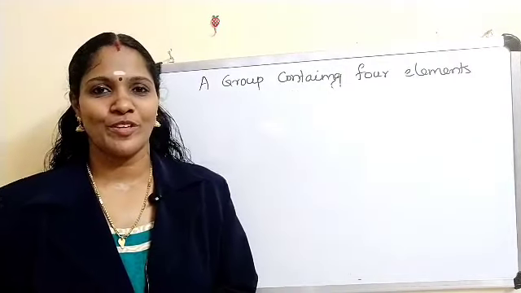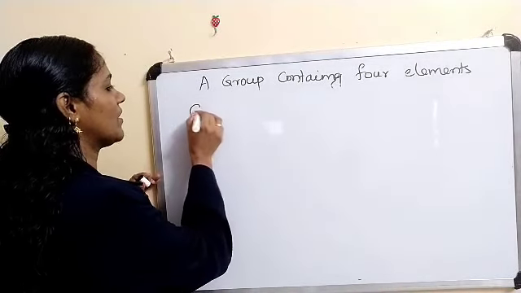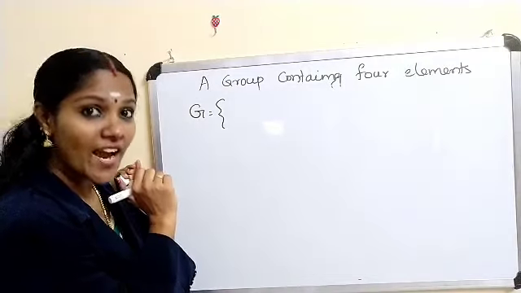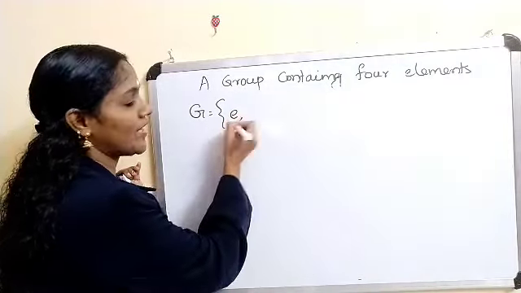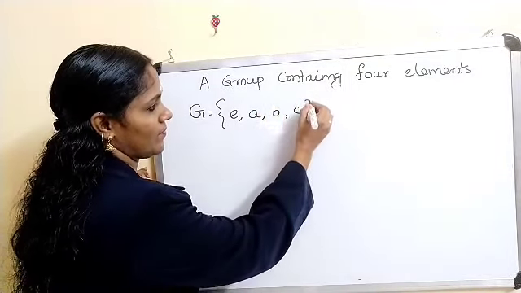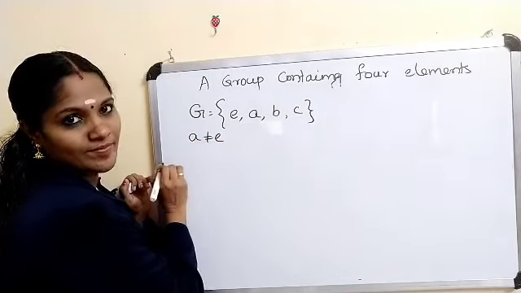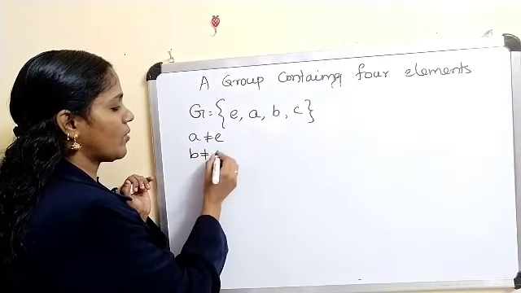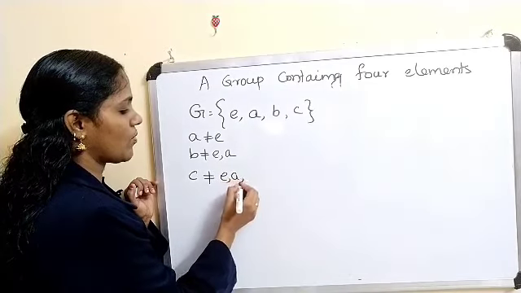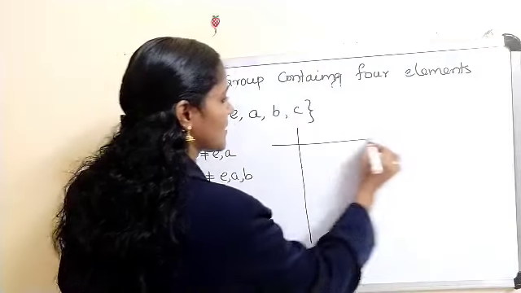Now we are moving to the group with 4 elements. If G is a group with 4 elements, clearly G must contain the identity element E and other elements A, B, C. Here you must choose A not equal to E, B not equal to E, A, and C not equal to E, A, B. And you have to define the binary operation star.